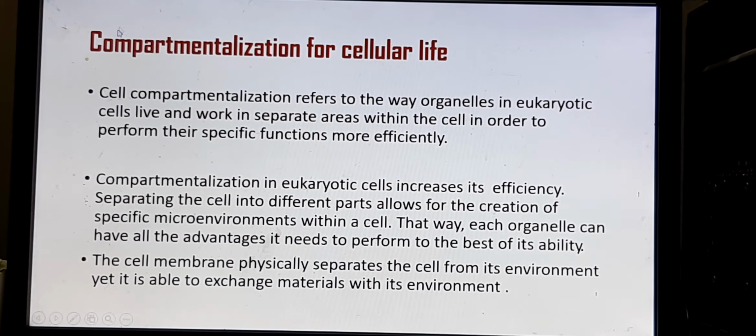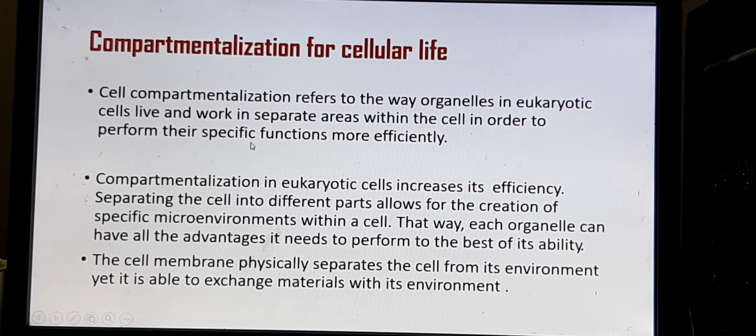Then, compartmentalization for cellular life. You know that the cell is present in a limited compartment. It is bounded by a cell membrane, so every activity goes on inside the cell membrane. The cell is separated from other cells. It has a specific microenvironment so that it can work very efficiently. It has this compartmentalization so that it can live and work in separate areas.